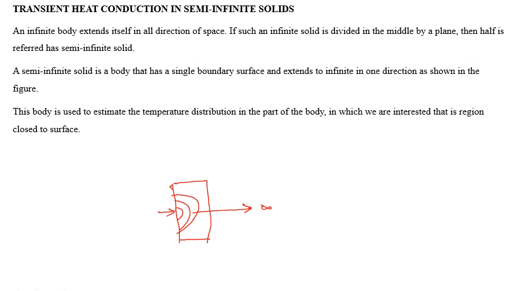The heat will be conducted only up to a certain distance. After a certain interval of time, if the body is large in dimension, beyond a certain distance there is no significant conduction within that time duration. Then such a body is referred to as a semi-infinite body.